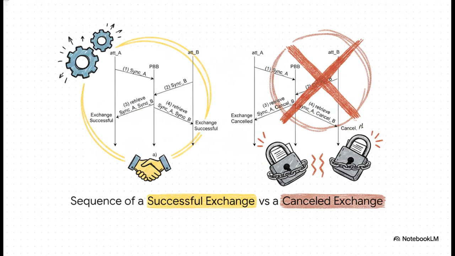Say Alice posts sync_A, but Bob decides to bail and posts cancel_B. When Alice's system checks the log, it sees that cancel token. Because the required paired sync tokens aren't there, both attestables just keep the documents permanently locked. Neither party gets the other's item. It's pure, mathematically guaranteed fairness.